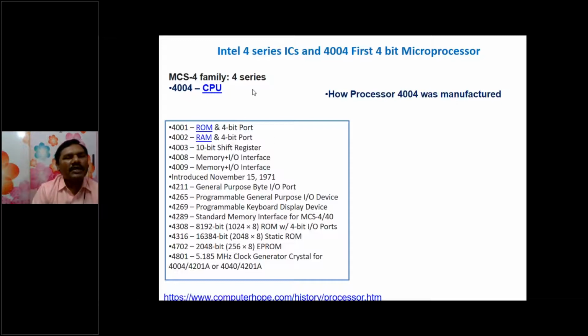Then they started using these registers. Why not design one more chip, which was called the 4004 microprocessor? Because a microprocessor fetches data from the memory, but it has an internal shift register. So these are the different types of 4 series ICs. One of them was called the 4004. It was manufactured in the year 1970 and its clock frequency was 674 kilohertz.